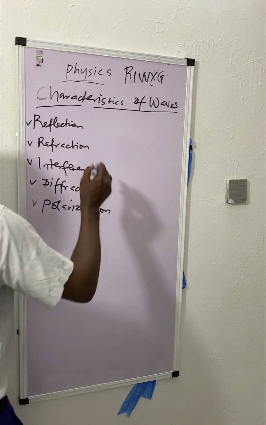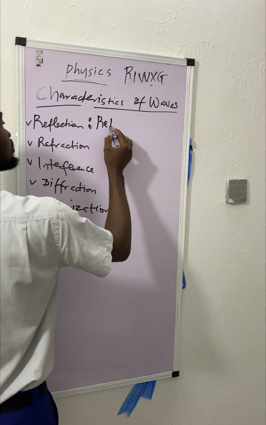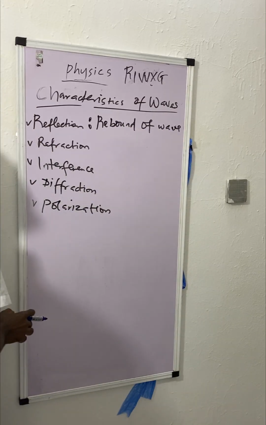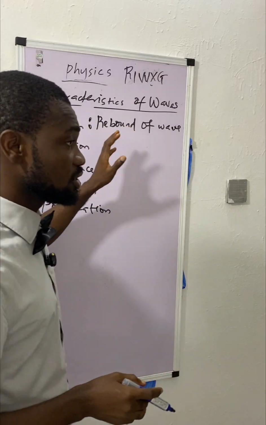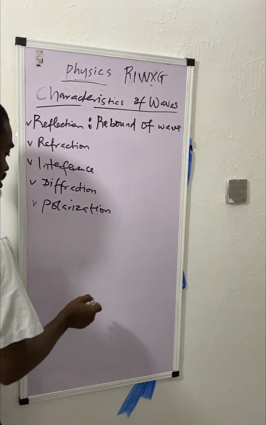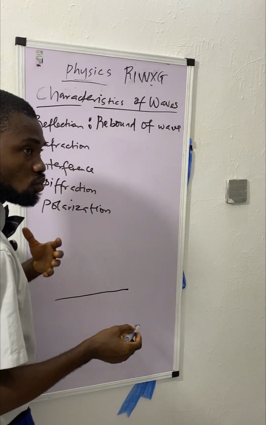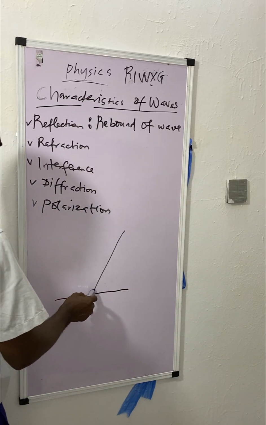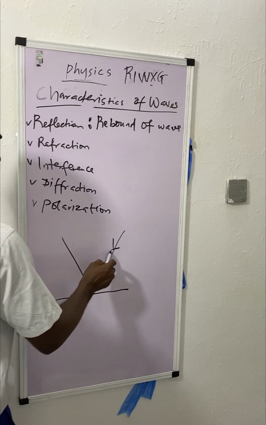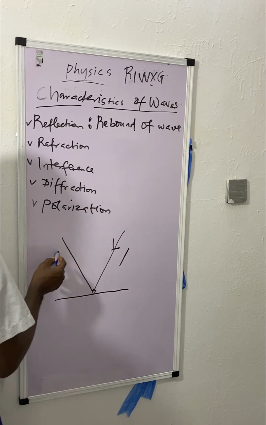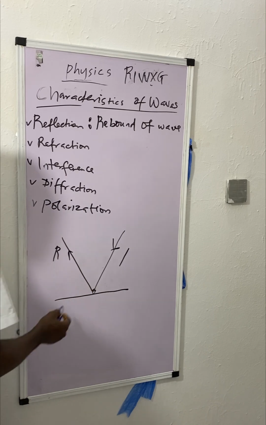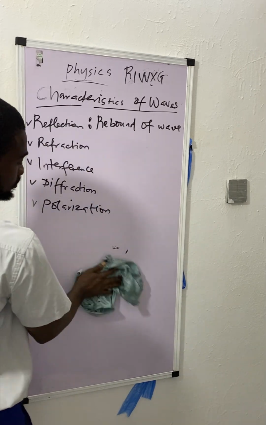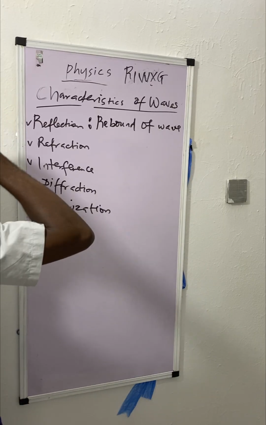All right. So reflection is a rebound of wave. So when a wave falls on a plane surface and rebounds, that's what reflection is. For example, this is a plane mirror. A wave from my image falls on the plane mirror. It hits the mirror and it rebounds. This is an incident ray. This is a reflected ray. Can you see the direction? All right, so that's for reflection. Then the next is refraction.